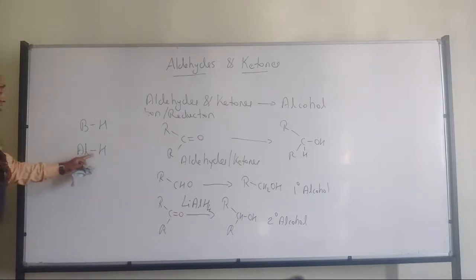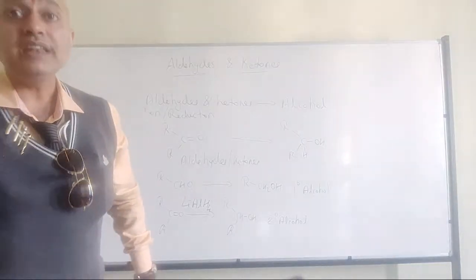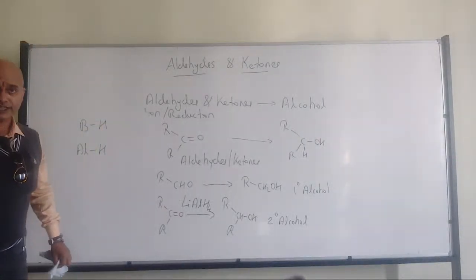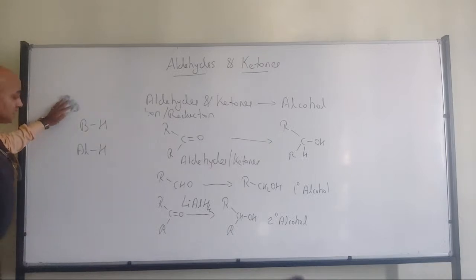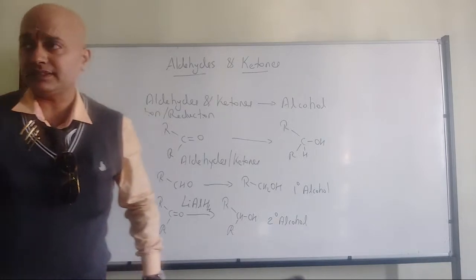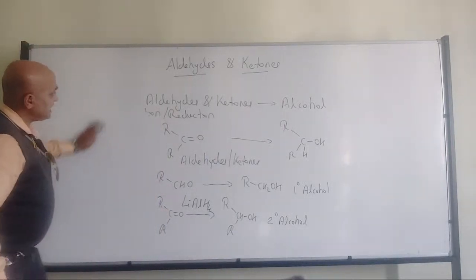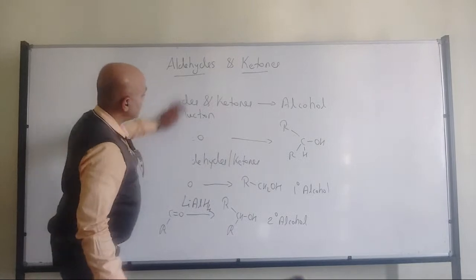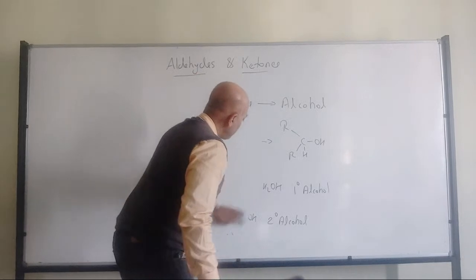Due to this weaker bond, lithium aluminium hydride will act as a strong reducing agent. They can easily donate the hydrides. But when it comes to boron and hydrogen, since the linkage is a bit strong, it is a poor donor of hydride ions. Therefore one is acting as a mild reducing agent and another one as a strong reducing agent.